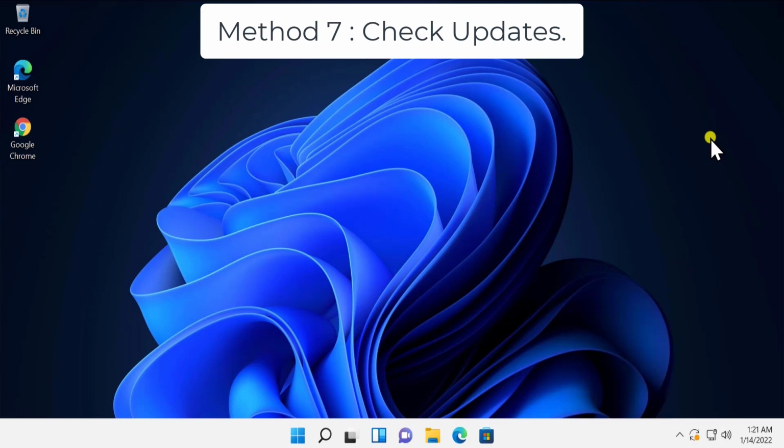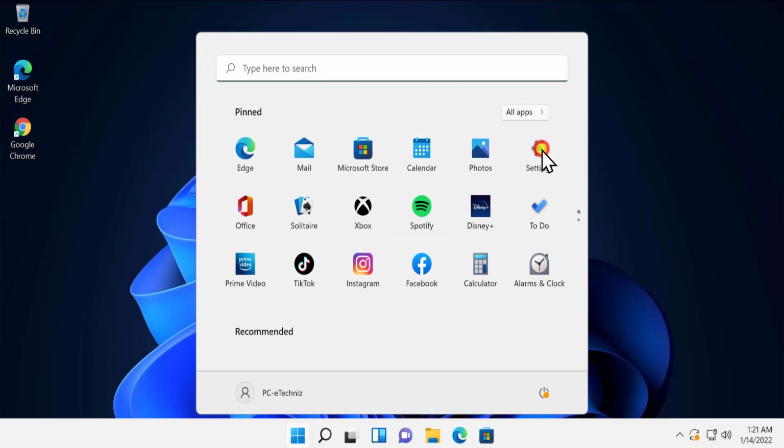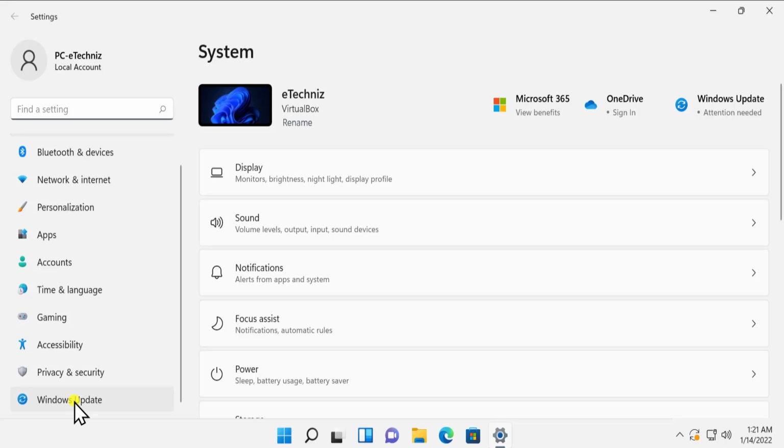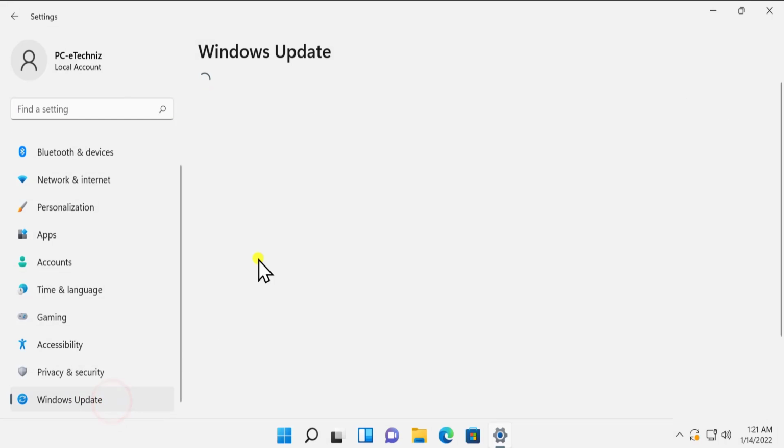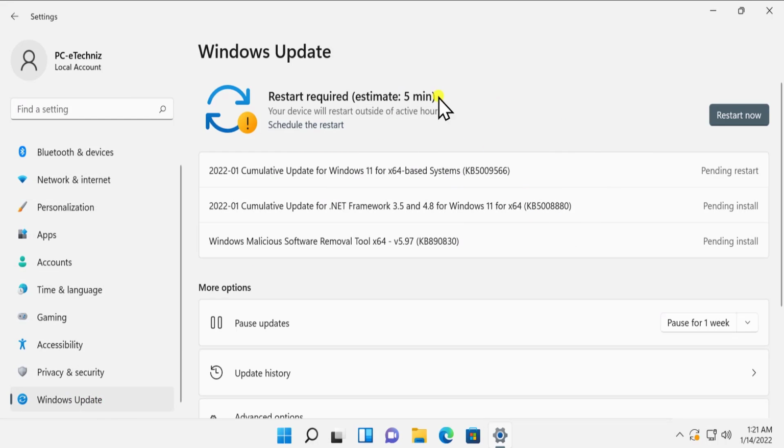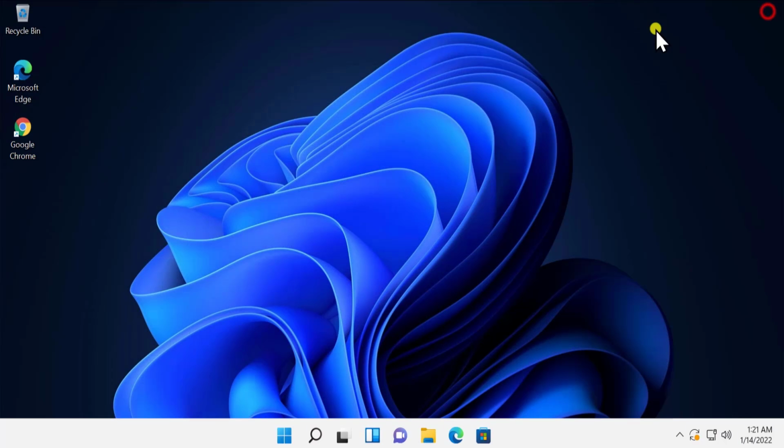Method 7. Check updates. Click on Windows icon, click on Settings, scroll down, click on Windows Update. Here you can check for updates. Simply click on Check for updates and install all the updates.